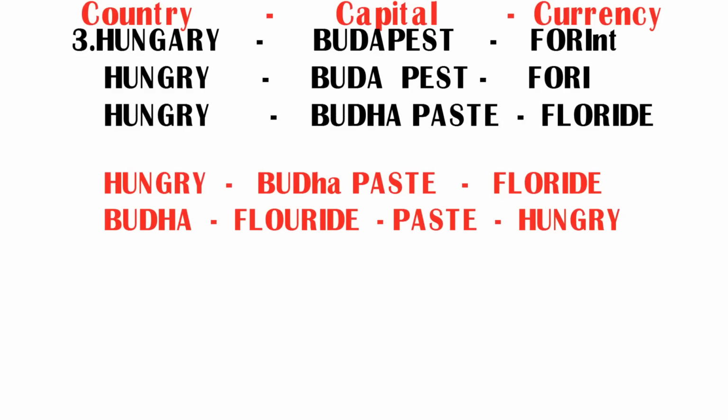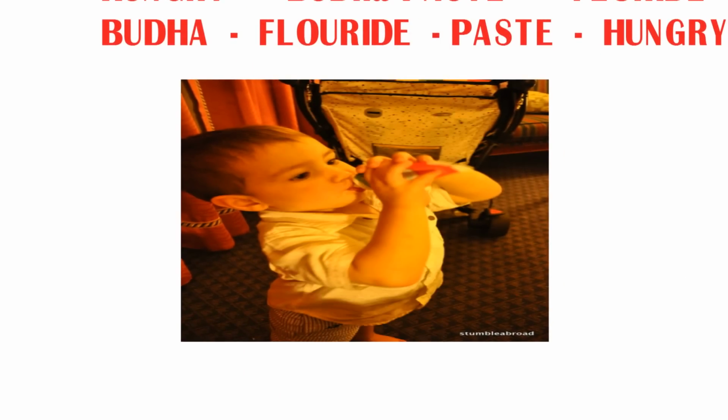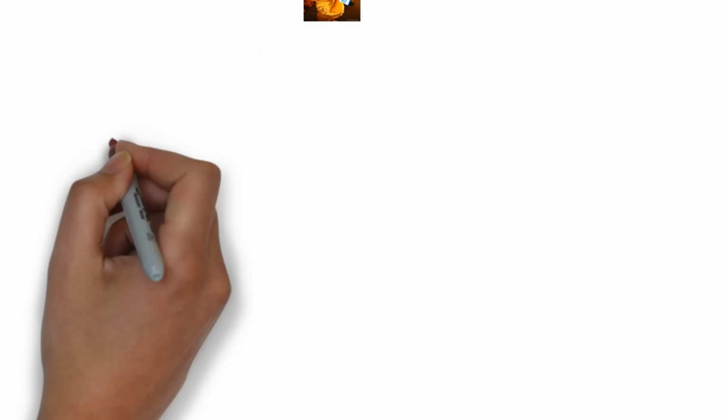So friends, try to remember this sentence so that you can easily remember Hungary's capital and currency. Here you can see Buddha eating fluoride toothpaste. Fluoride stands for currency forint.